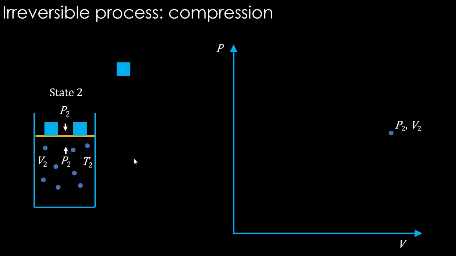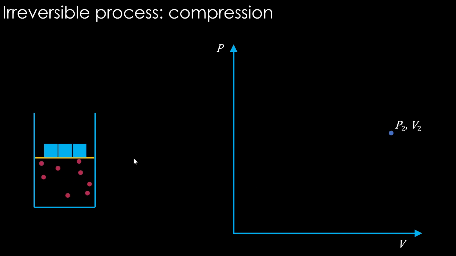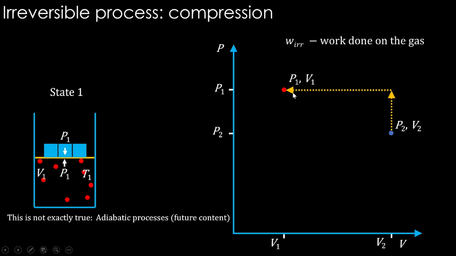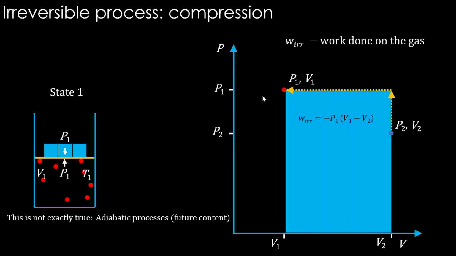In the irreversible process, when we do the compression, the gas gets compressed like this. From the P2 V2 state, we come to the P1 V1 state in one single step like this. But you can see the work done here is actually very high. This is not exactly true, we may not come to this exact point. We will see that there is some change to this when we cover things like adiabatic processes in future. But you can imagine one thing, the work done here is definitely high. There is more area under this curve, and that is the work done on the gas. So if you want to compress something in an irreversible manner, you have to do more work.